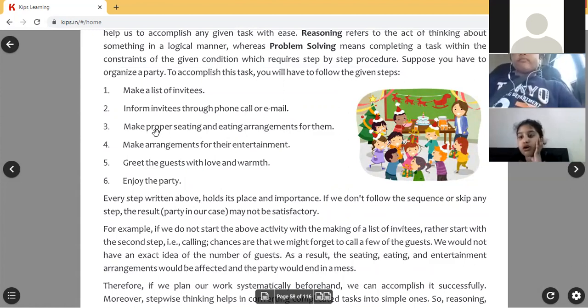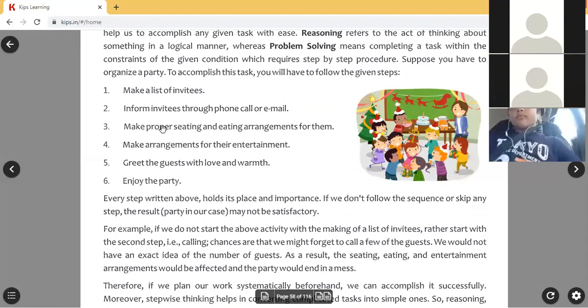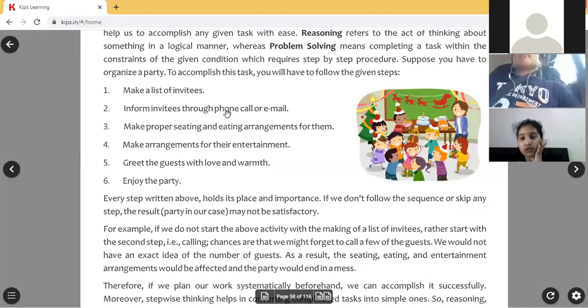Okay, not the first point. Why? Because first you have to call them, invite them. Then you can do all these things. If you arrange seats and eating arrangements, and you did not call the invitees, then who will come? Nobody will come. So this is the main thing. That means the sequence, what we should do first, what we should do next.